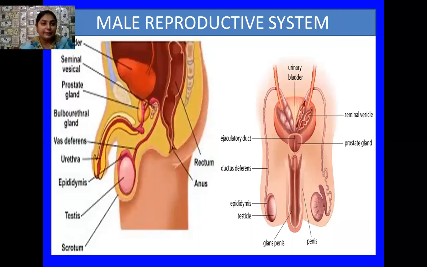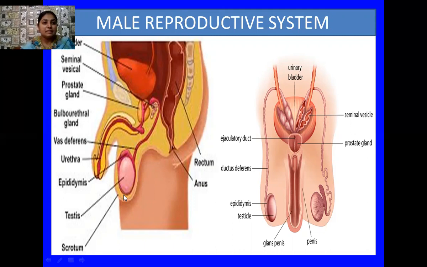Okay, students, see the diagram of the male reproductive system. There you can see the bladder, then the seminal vesicles. The prostate gland is there. Both the seminal vesicles and the prostate gland are male accessory glands. The bulbourethral gland is there, which produces a specific type of secretion for the erection of the penis. Then we have the vas deferens, a narrow tube. Then the urethra is there, through which the male excretes urine along with the sperms. Then a wider tube is there, which is known as the epididymis.